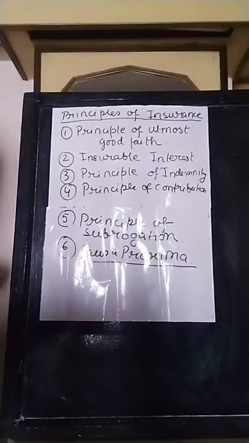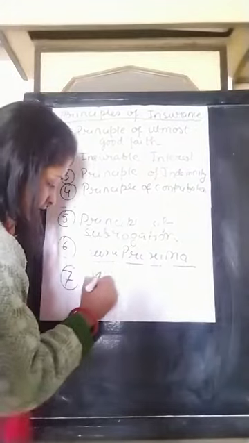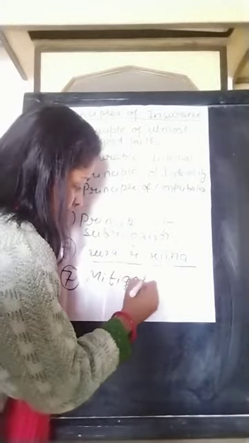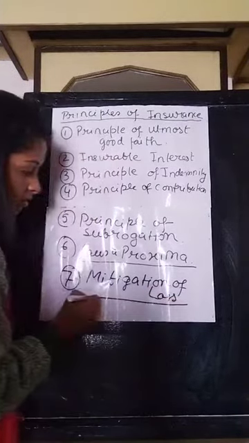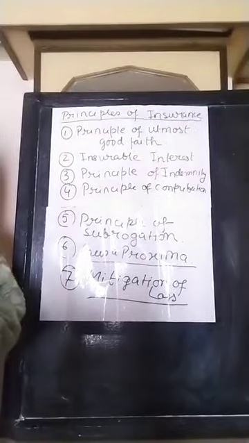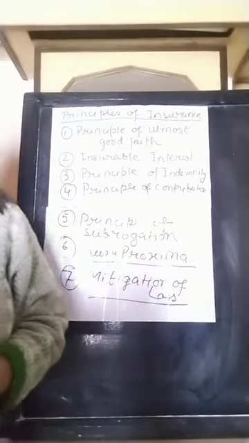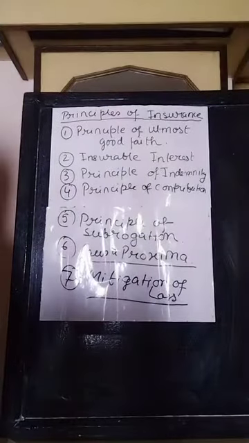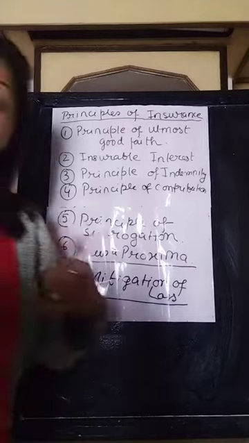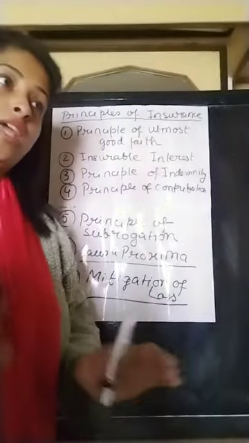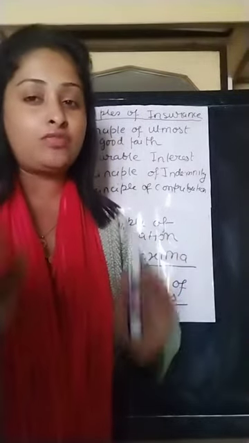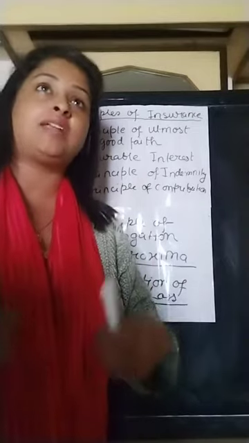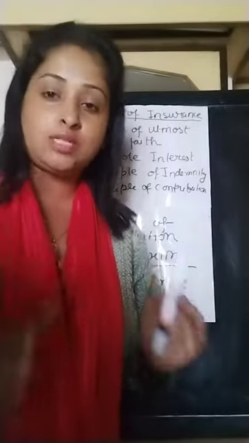And the last principle is mitigation of loss. According to this principle, the insured must take care of the property or subject matter of insurance in the way he would take care of it without the insurance policy. The insured should not become careless of the property. He cannot think, okay, the insurance policy has been made, so I will not take care of my property. No, he has to take care of the property irrespective of whether he had made any insurance policy or not.